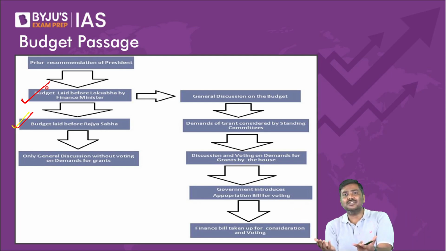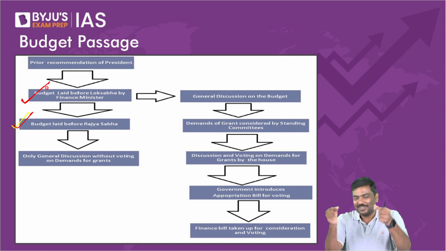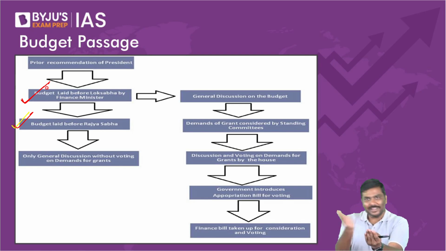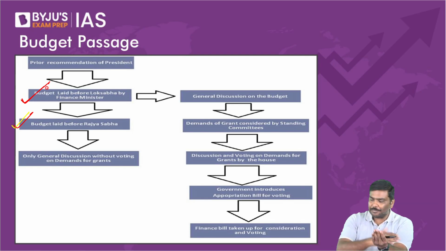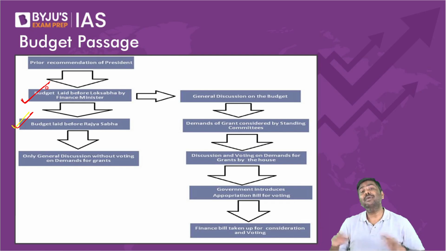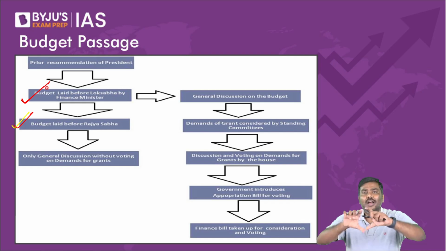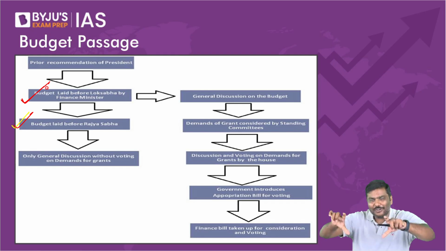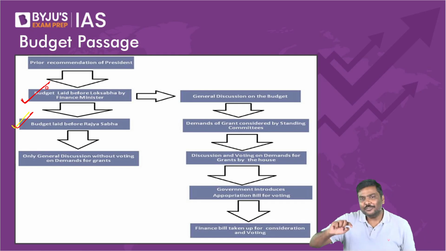Earlier, the Finance Minister used to have a set of documents, right? They used to keep on turning the page, read, turn the page, read, like this. Now, no, paperless. Paperless means now a tablet will be there in front of the Finance Minister, and the Finance Minister will keep on scrolling the page like this.